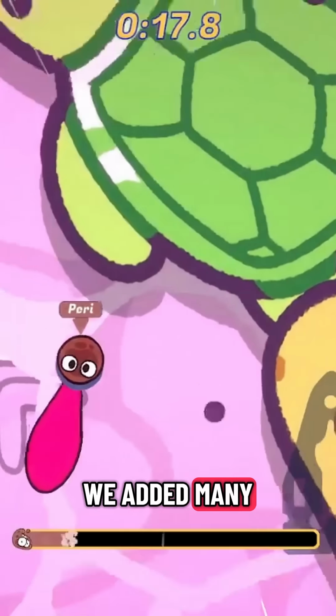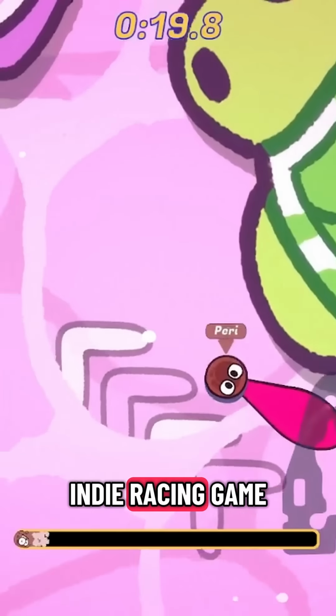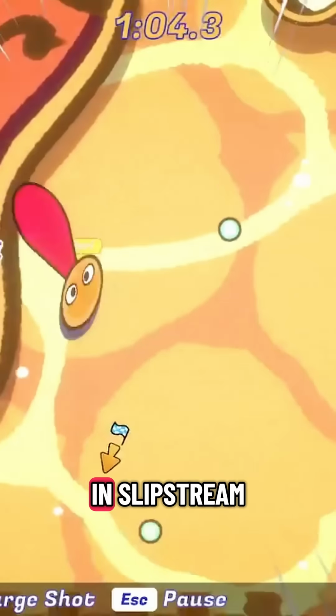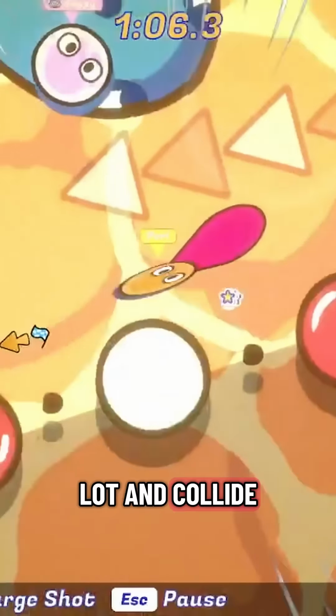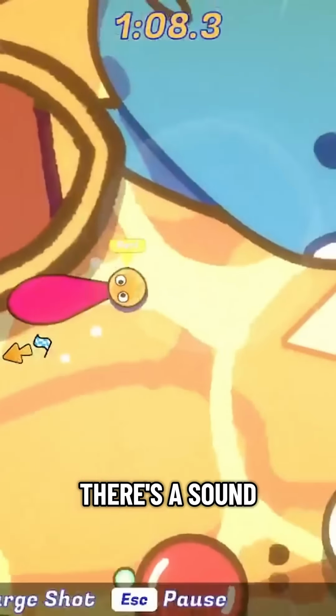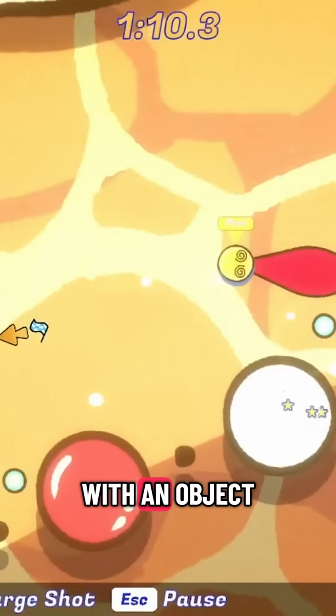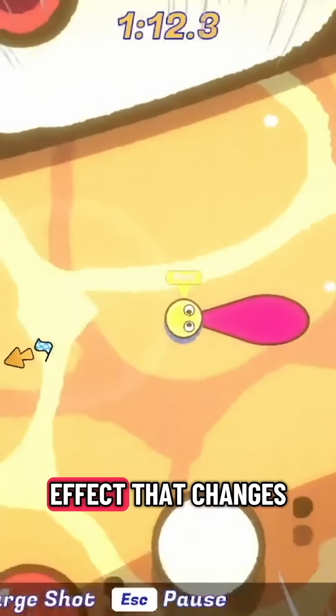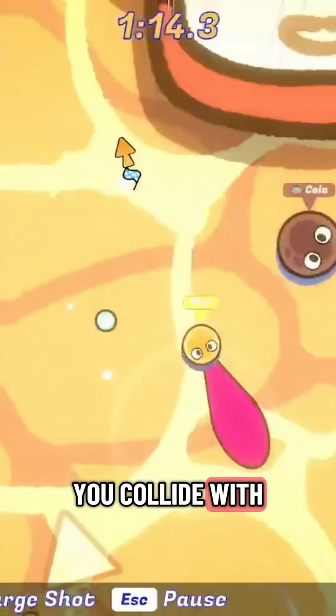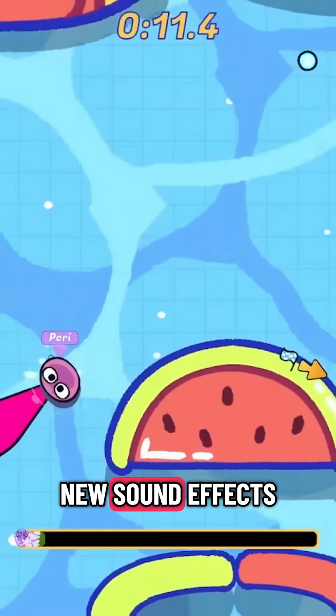We added many sounds that can be found in our indie racing game, Slipstream. In Slipstream, you bounce a lot and collide with a lot of the objects in the track. There is a sound effect that plays when you collide with an object. We wanted to add an extra effect that changes depending on what you collide with. This is why we added some new sound effects.